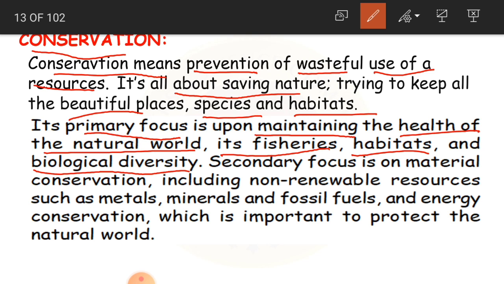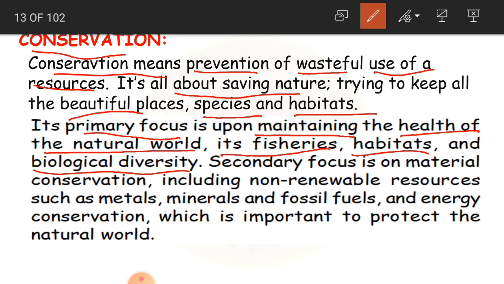What is the natural world here? The natural resources like sun, land, forest, wind, all these natural resources. So you have to maintain the health, in the sense you have to maintain proper care of all the natural resources. It's fisheries. Fisheries is where the fishes are reared for commercial purposes, in the sense where they are going to be sold.